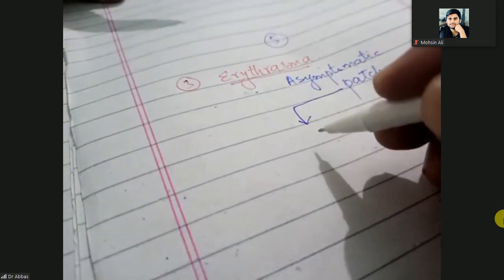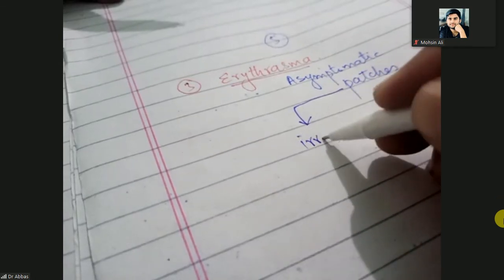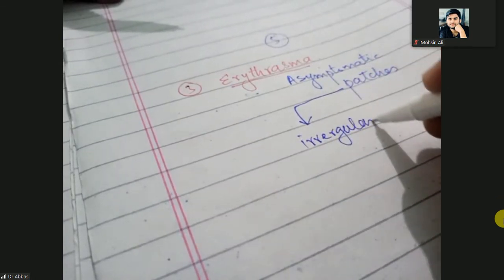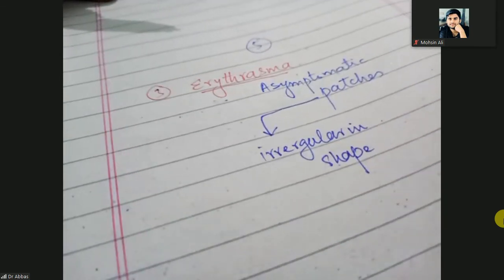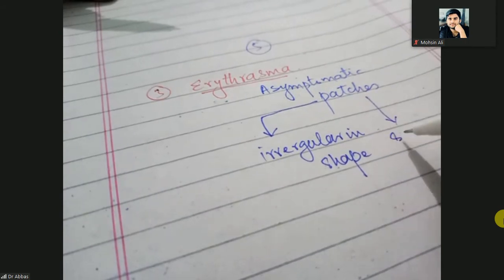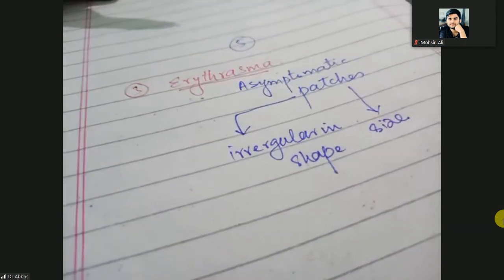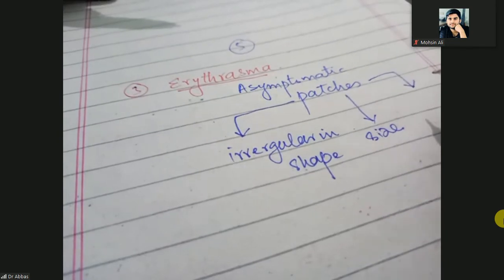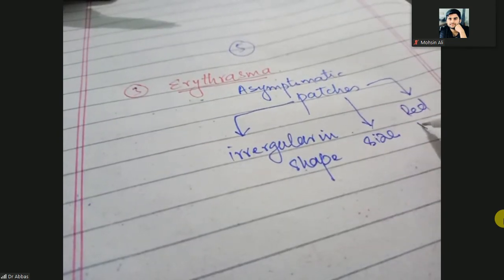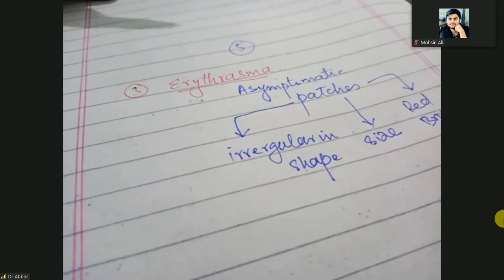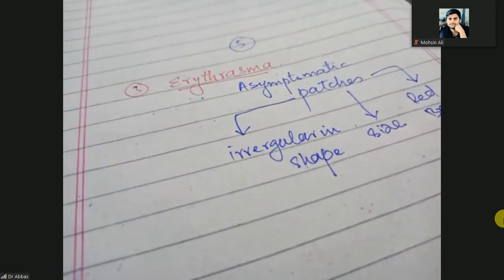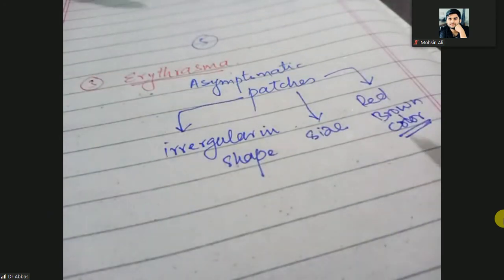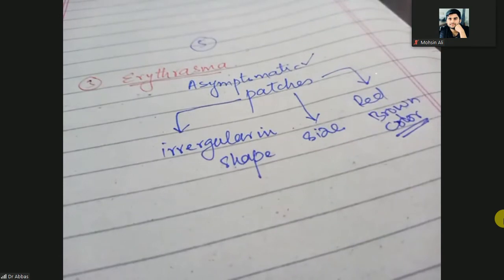These patches will be irregular in shape and size, and the color will be red-brown.